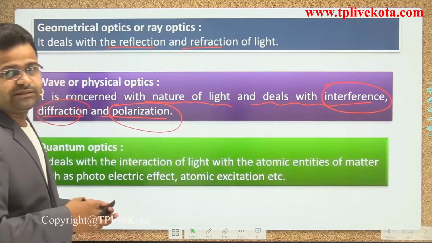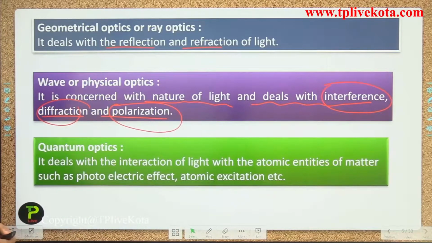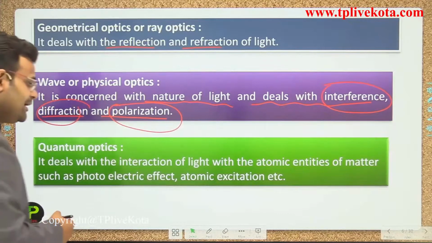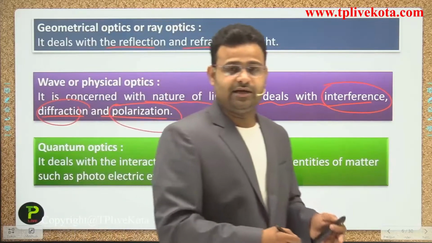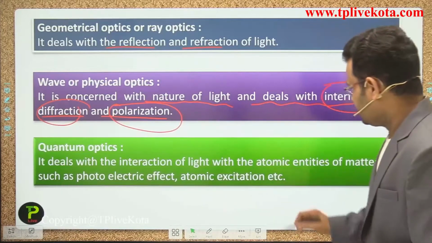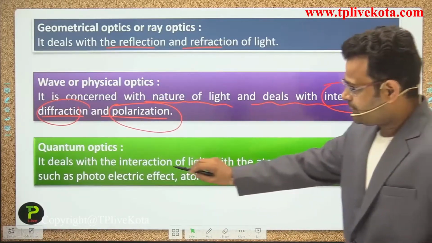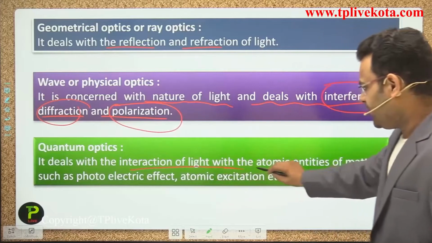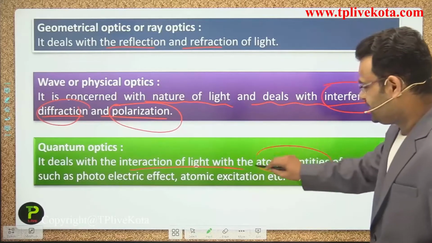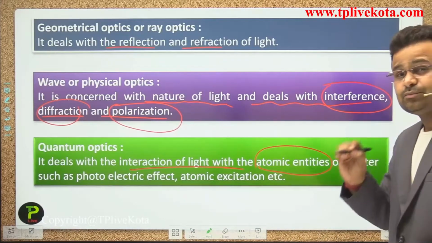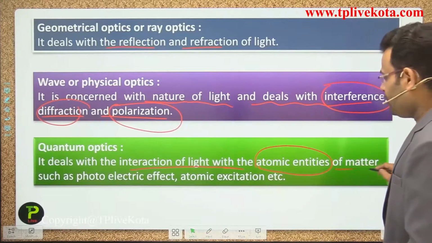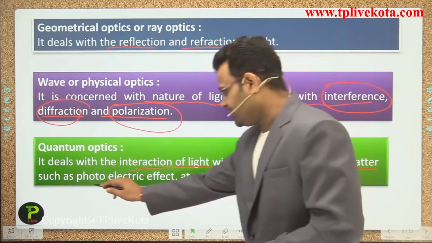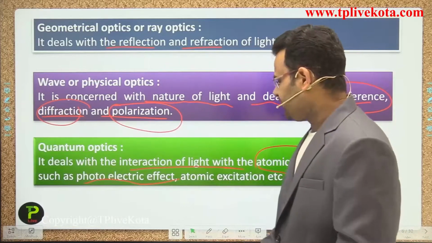And the next one is quantum optics. What happens in quantum optics, guys? In quantum optics we discuss small particles, meaning it deals with the interaction of light with atomic entities, such as electrons and protons, the smallest particles of matter, for example the photoelectric effect. What do you mean by the photoelectric effect, guys?